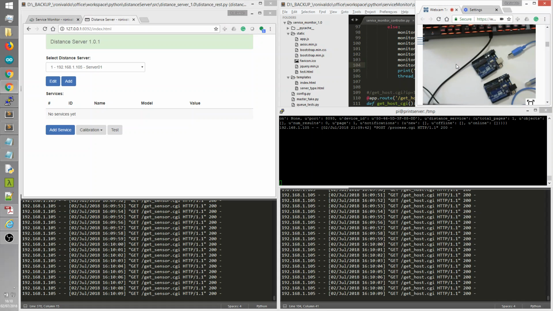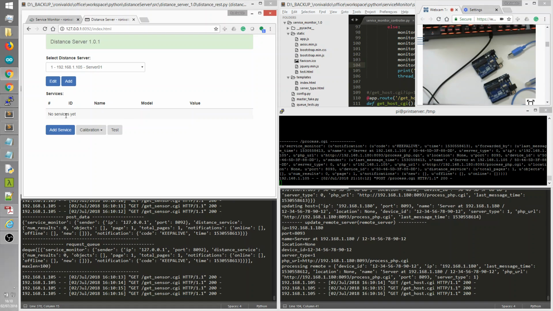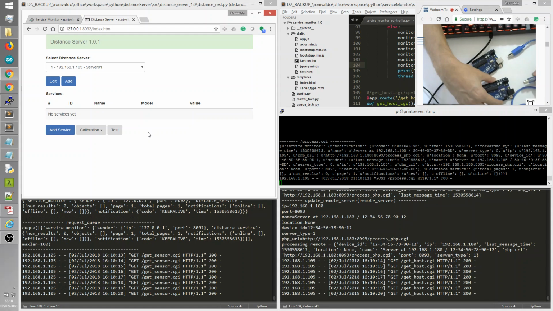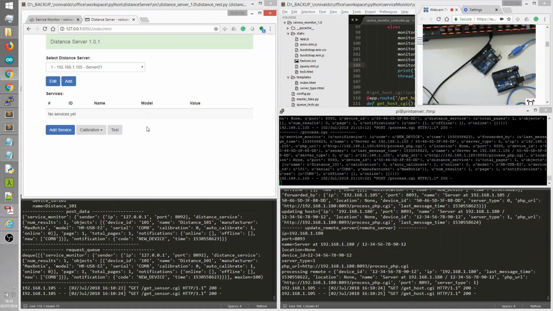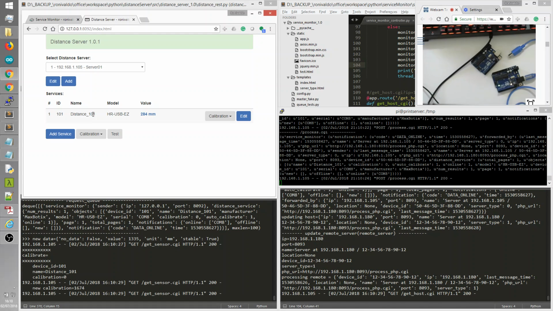So when I plug any sensor in, it will automatically insert it into the system. Let's do it.